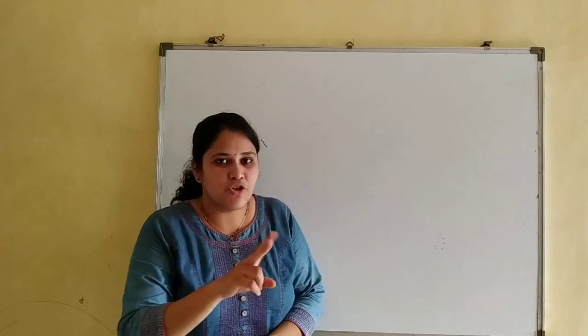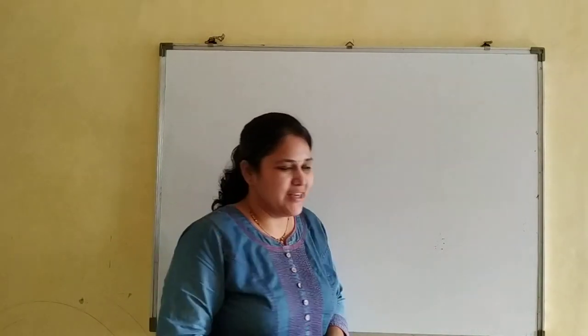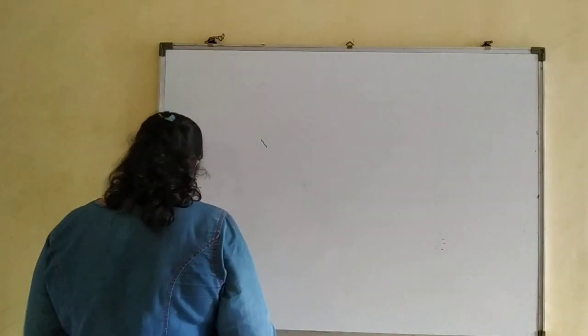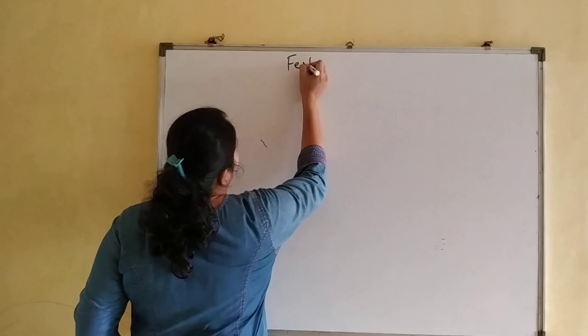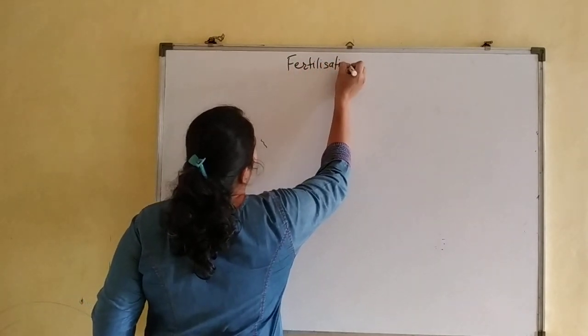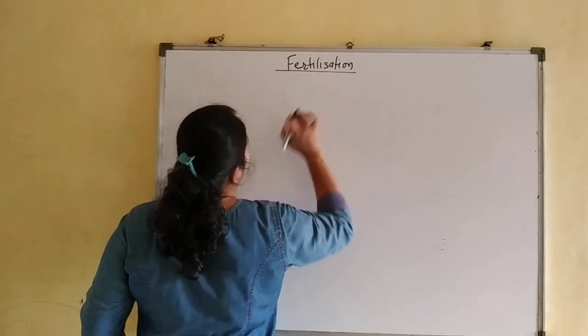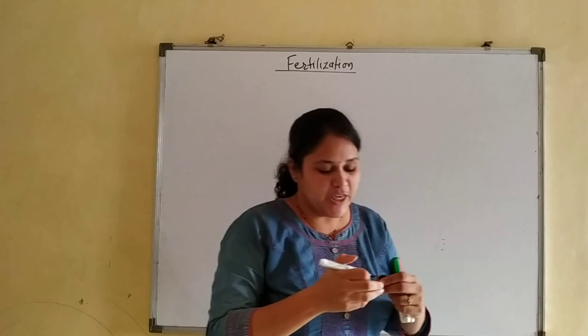How fertilization of sperm and egg takes place, that we are going to study in this lecture. So let's start the next point, that is fertilization. First, we will discuss what is fertilization.